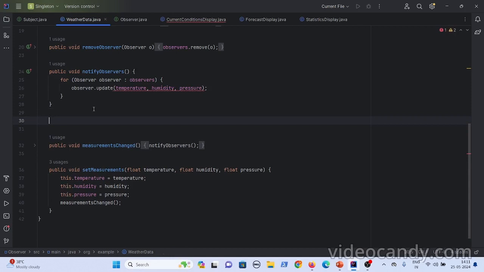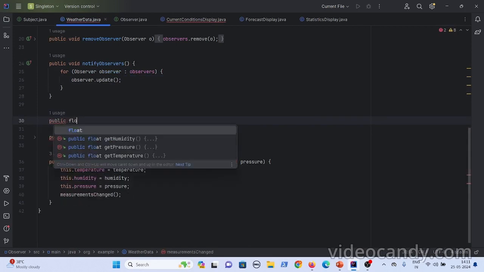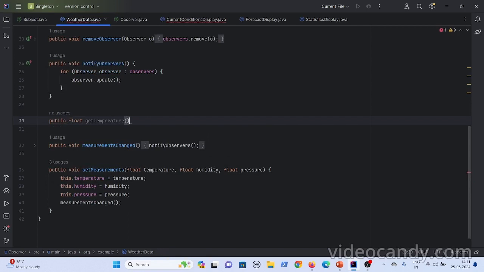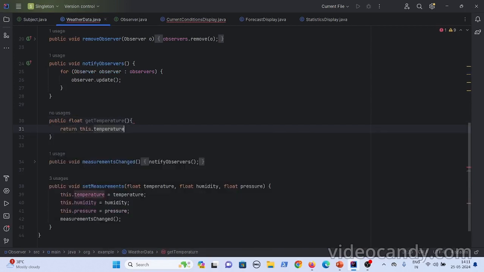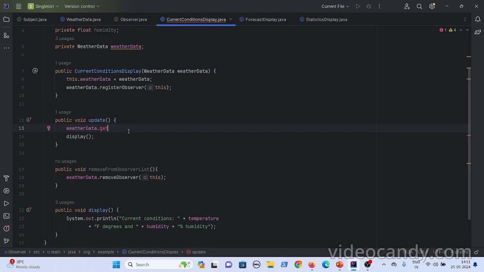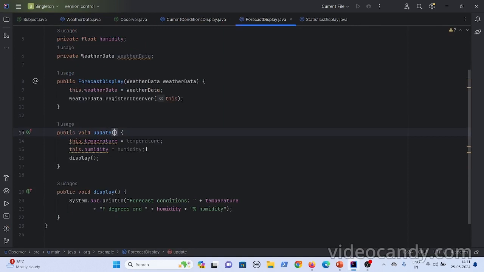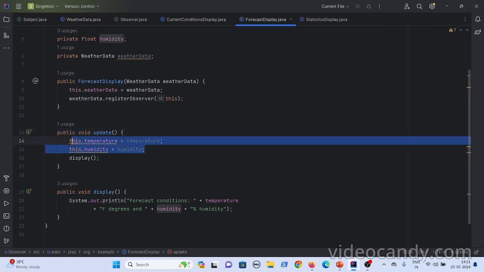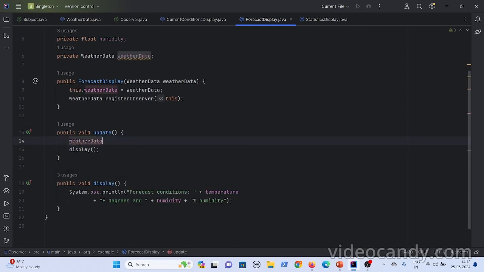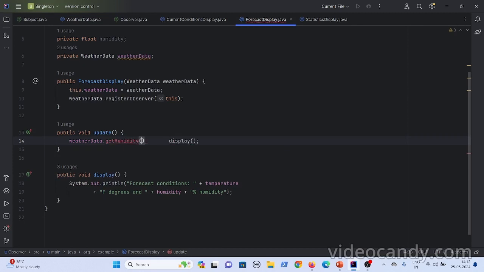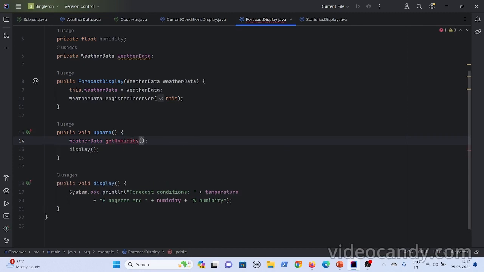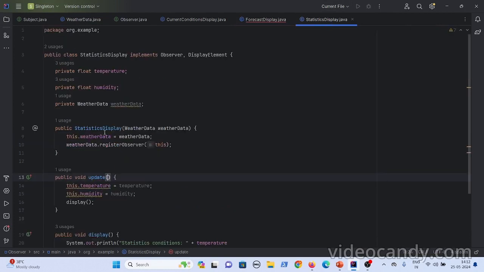So if you want to change it to the pull mechanism, you have to add public getter methods, like public float getTemperature. If the subject provides these methods, then instead of this.temperature, you can directly call getTemperature. Likewise, if the forecast display is interested only in humidity, it can call the subject object and just call getHumidity. Whatever the observers are interested in, they will invoke only those methods.